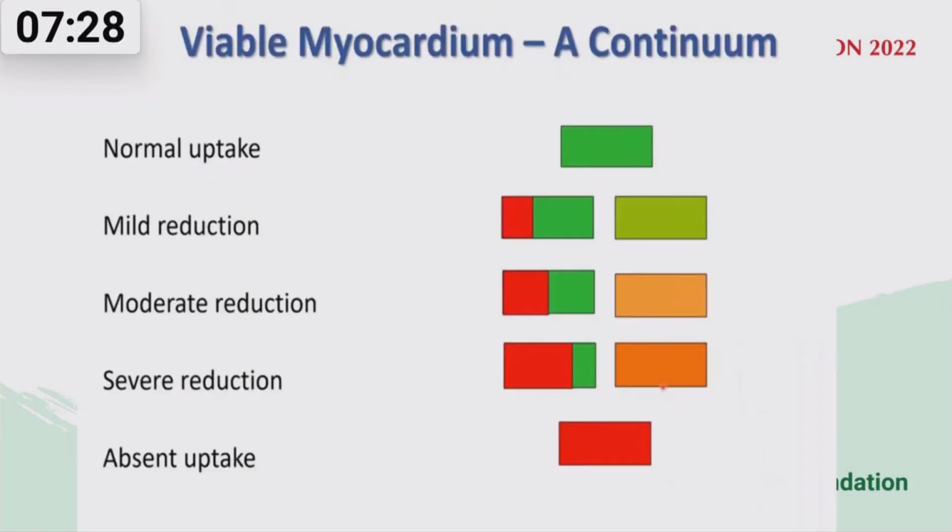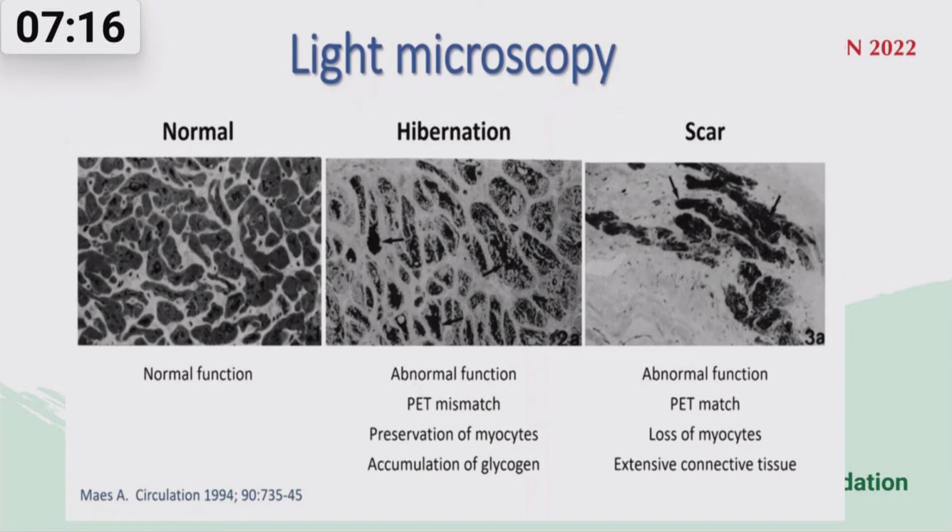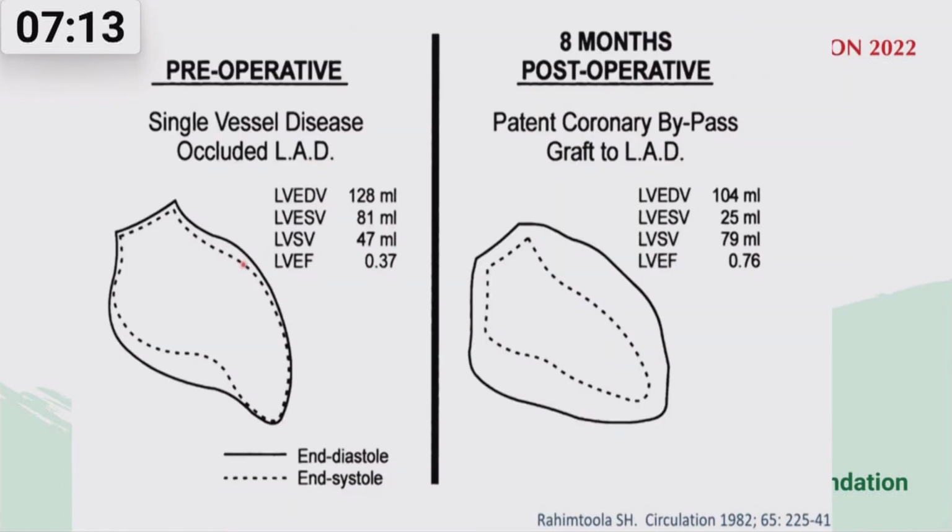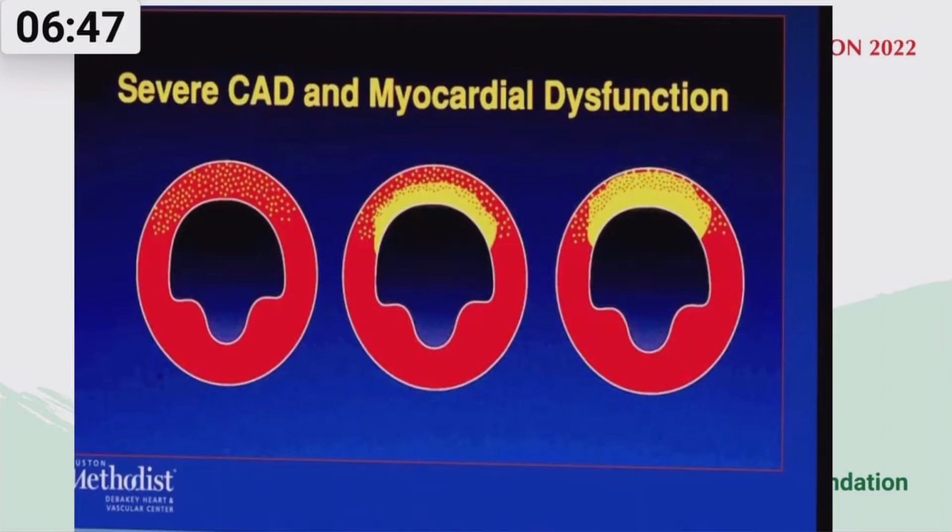So myocardial viability is a continuum. It is not just yes myocardium and no myocardium. It is not a dichotomy. So in a particular group of myocardium, how many cells are alive is difficult to say. And this is the historical paper, the iconic paper by Rahimtoola in 1982, which first showed that after revascularization in patients with myocardial infarction having CABG, there was marked improvement in myocardial contraction because there was viable myocardium. From here the concept of viable myocardium was mooted.